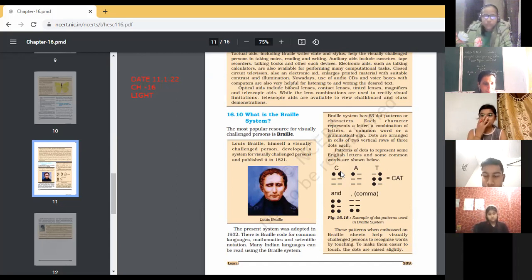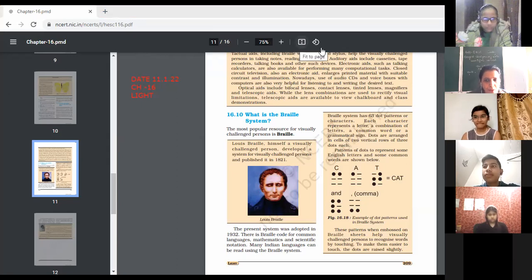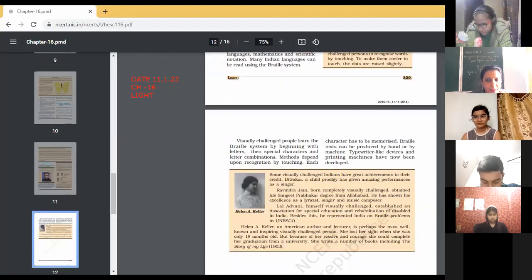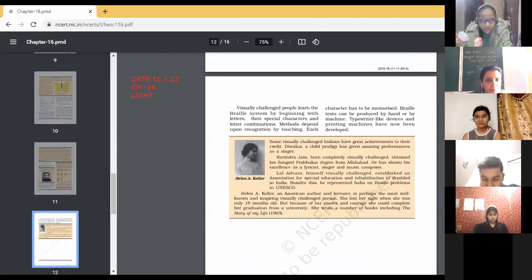You must have seen in the news also. You must have seen on news channels, the people who can't hear also, even they can watch the news. Have you seen? Yes, ma'am. In the same way, a person who is not able to see can feel by touch, and they can read it. So there are different systems. Nowadays, typewriters and different machines are there which can be used for this purpose. Very, very new things are there. New recognitions are there. New combinations of letters are there.